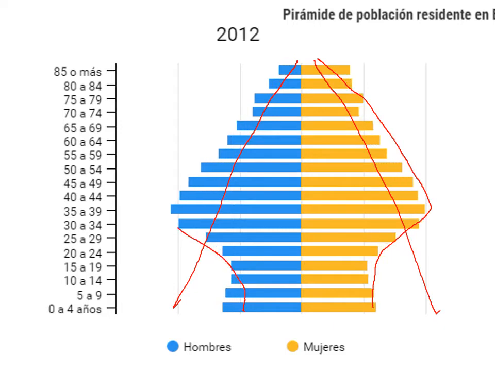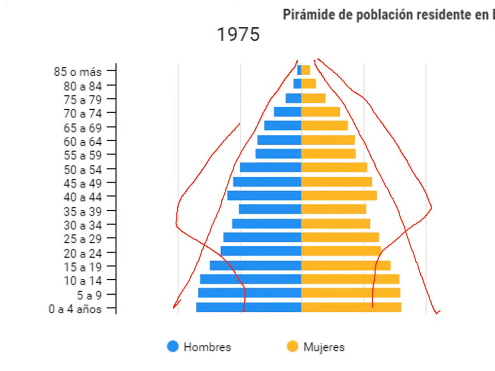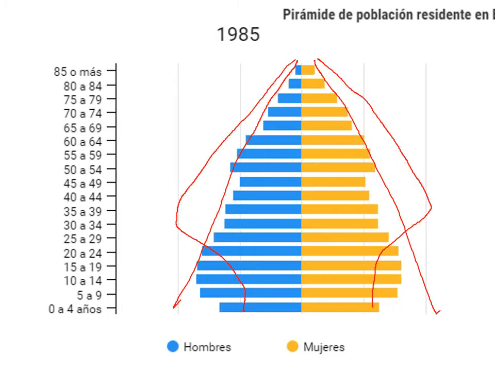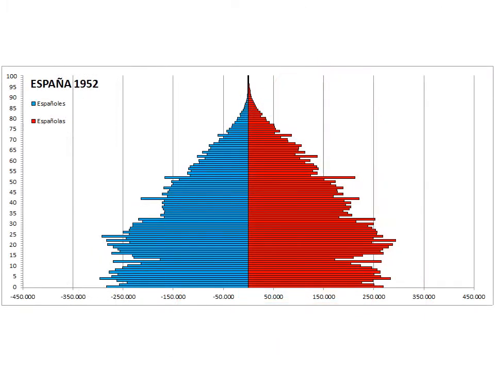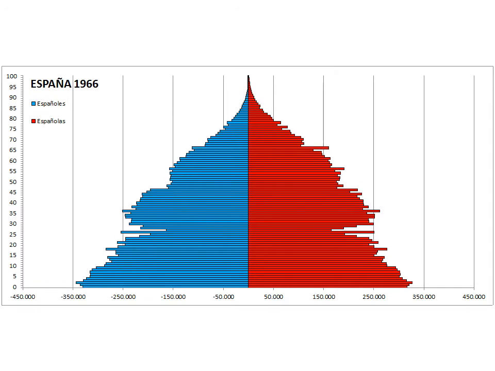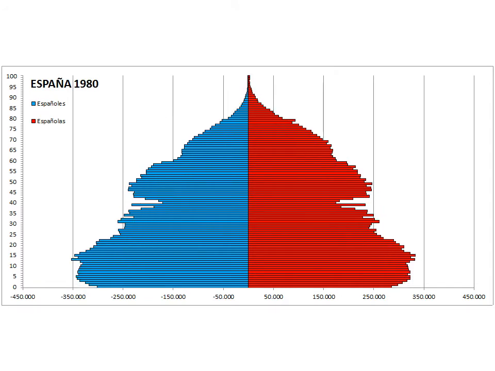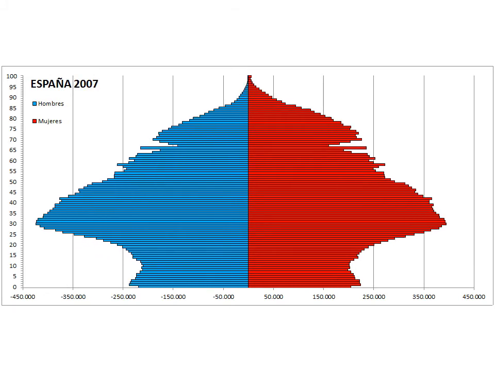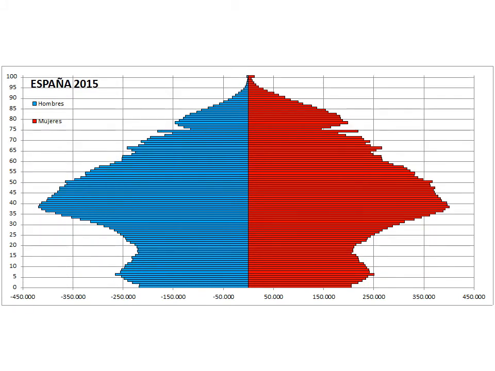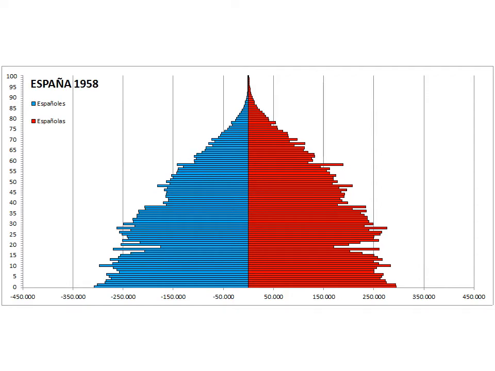They start having less and less and less kids and more old people. This is the regular evolution. We can see it here with more details throughout the years. For Spain, and if we saw a pyramid from Germany, from France, from the UK, it will be pretty much the same.